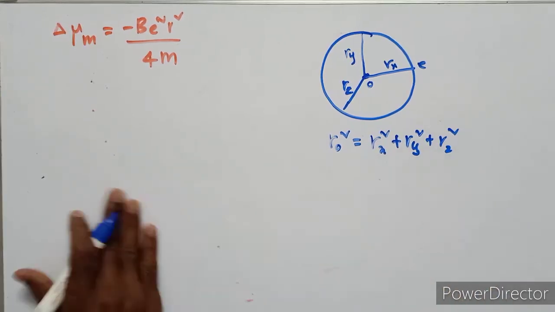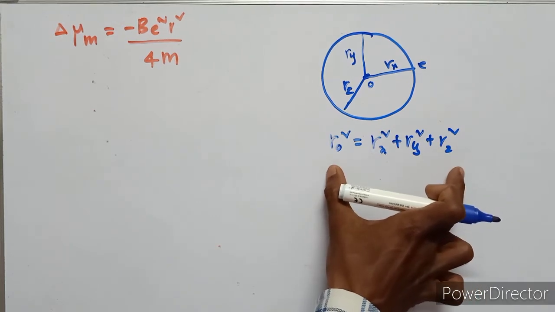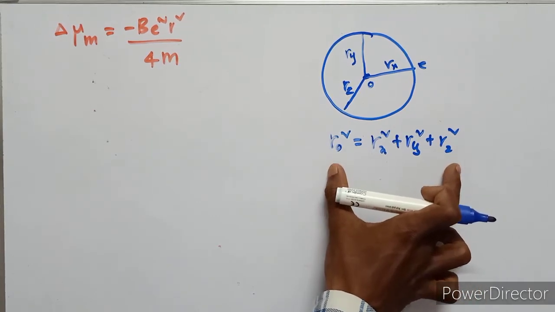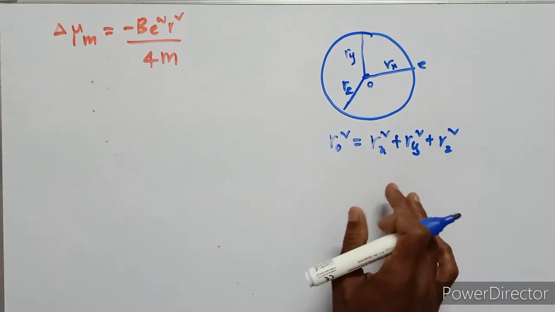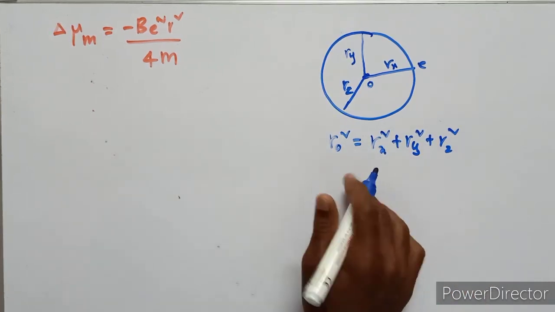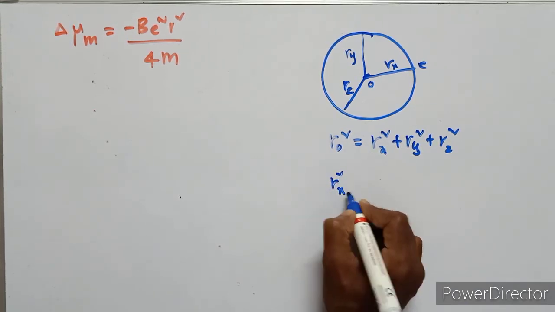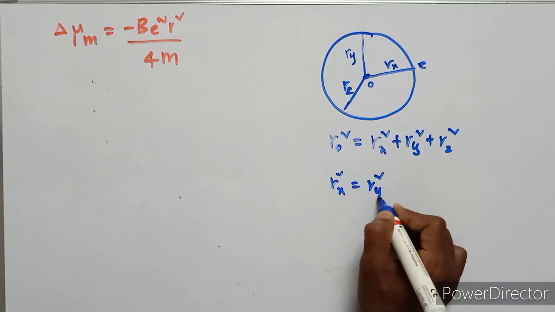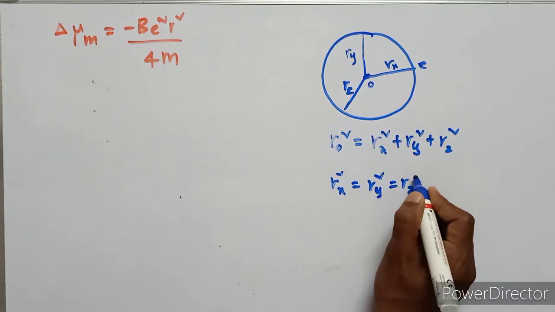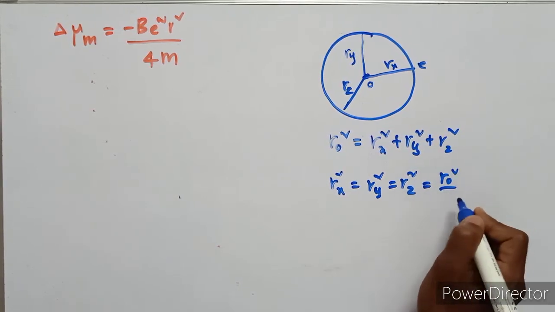These are all converted into the symmetric form of spherical. Then this equation can be written as r suffix x square equals r suffix y square equals r suffix z square equals r naught square upon 3.